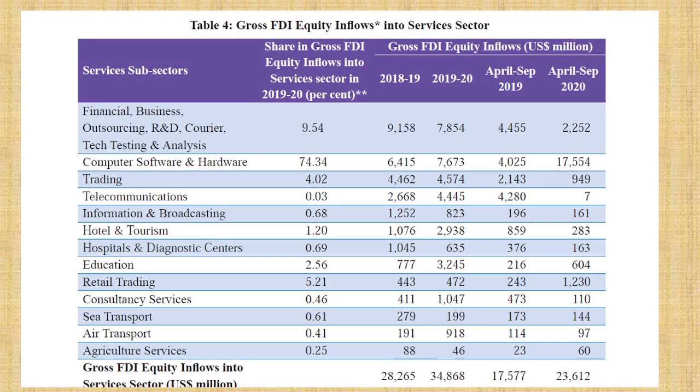Next, FDI equity flows. FDI flows into manufacturing. Now the last table, manufacturing like I said: first automobile, next is telecom, third is metallurgy. You should not think software, because software is services. Here you should know what share of gross FDI equity flow goes into services sector. The maximum equity flow or FDI flow in services sector happens in computer software and hardware. So maximum flow into the services sector is 75%, 3/4 into this software.